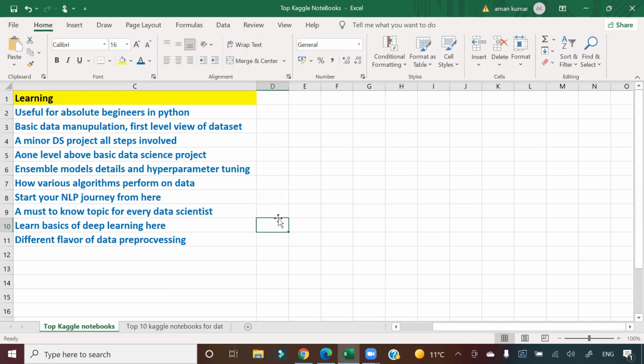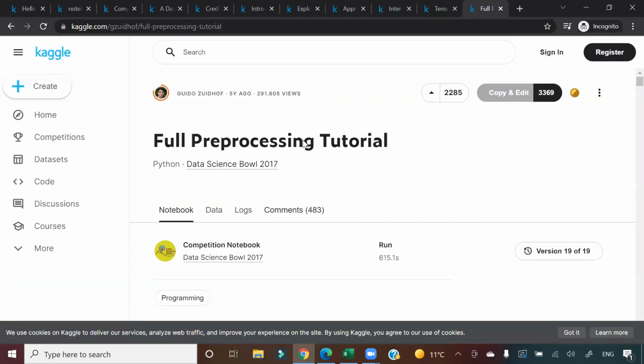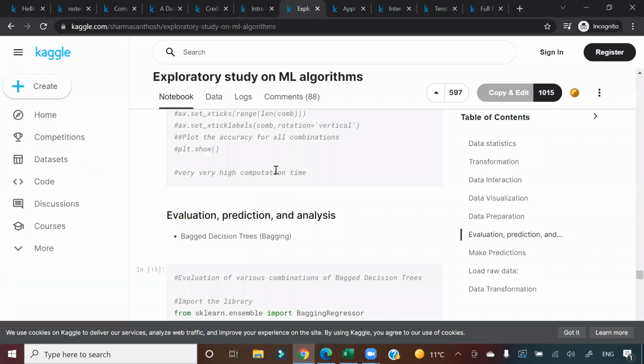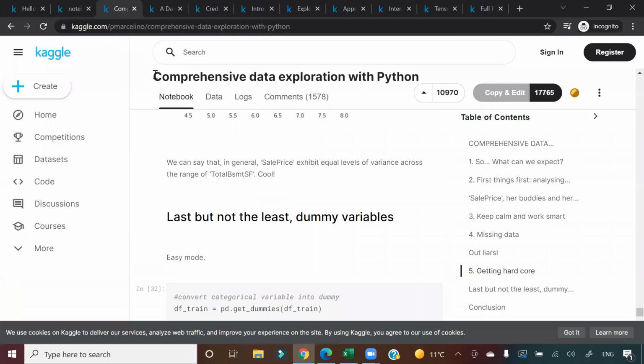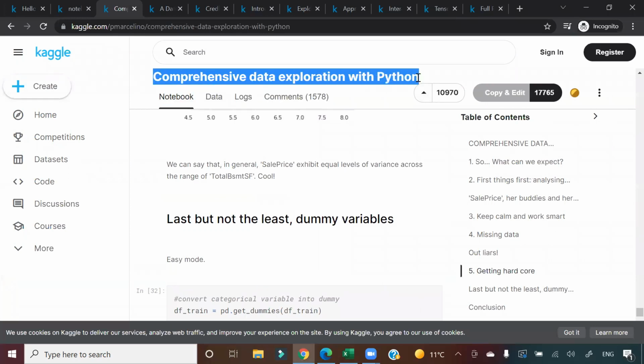Okay, my one advice, guys, don't take this directly and just run it. What my advice would be, you go here, for example, comprehensive data exploration with Python, you take the data set, you do your own analysis. What all univariate analysis you will do, what all bivariate analysis you do. Once you run out of ideas, right, then you come here and see what has been done here, and then your thinking capacity will increase. Okay, your spectrum of thinking will increase, and that is the purpose of this video, guys.